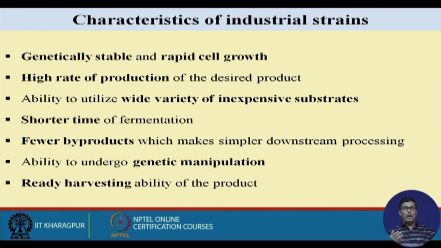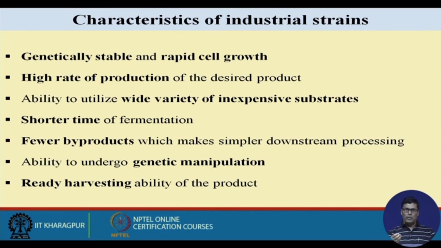Suppose they are using one type of substrate; for the time being it might be cheaper, but as time passes, the people from whom they are collecting the raw material find that it has a lot of demand, and they keep on increasing the price of that particular material. So, if you have multiple choices of raw materials, naturally you can control the cost of your production to a great extent.